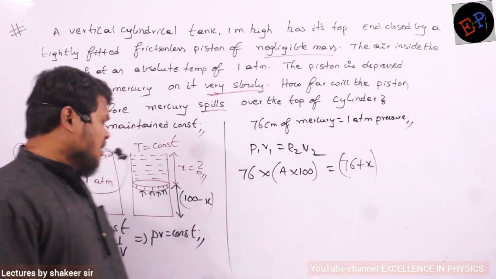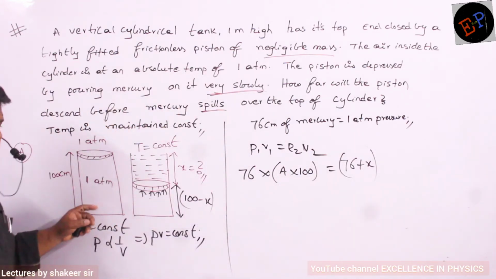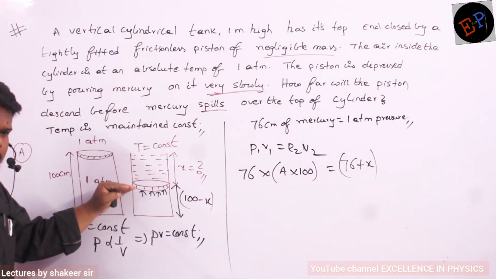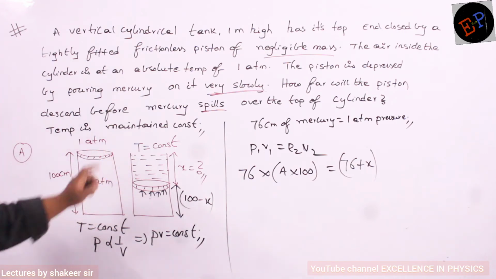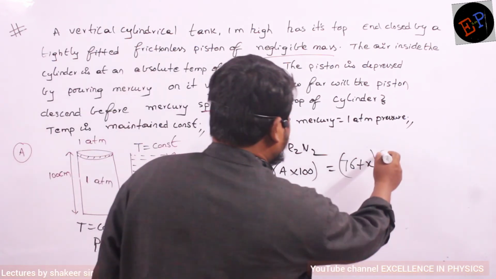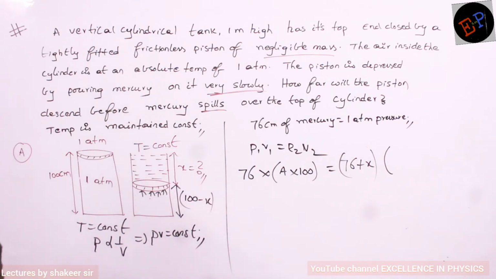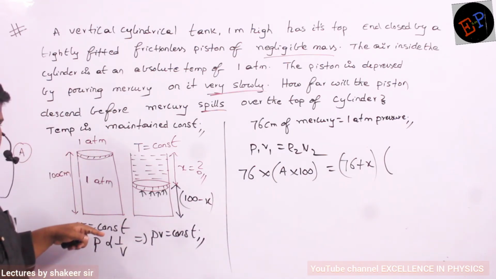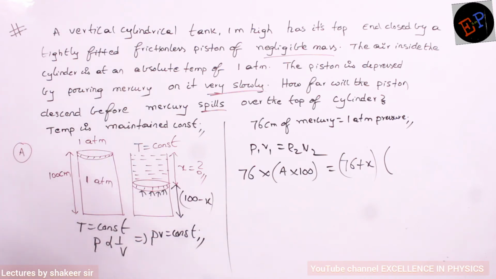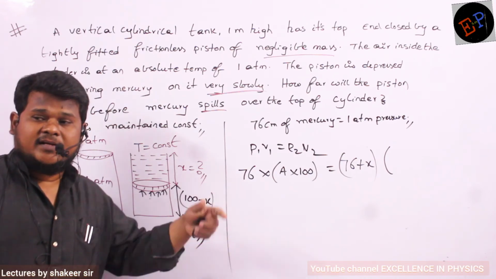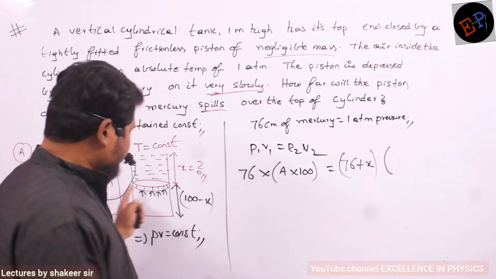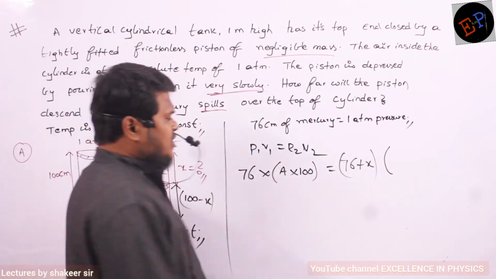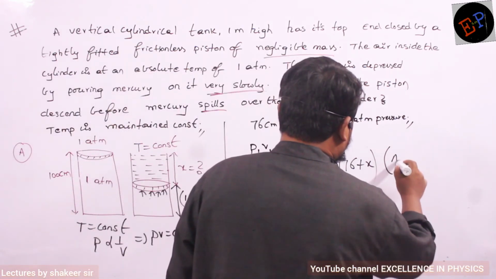Already there is 1 atmosphere pressure. In addition to that, we are pouring some more mercury, so pressure increases by this much value. So, 76 plus X. Final volume. This is interesting. Total initial volume is 100 into A. In the final volume? 100 minus X into A. That's all. Area of cross section is the same, so it remains A only.